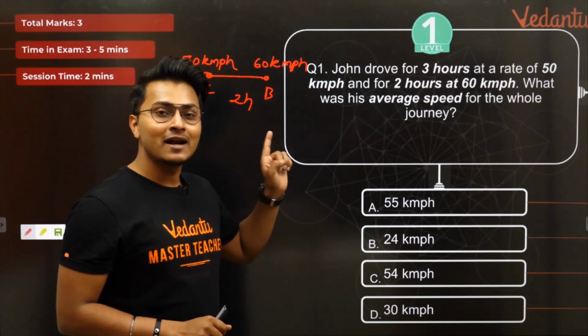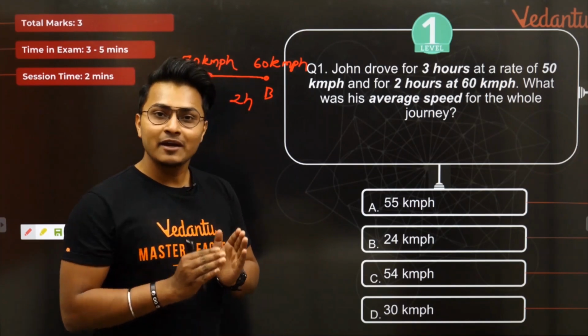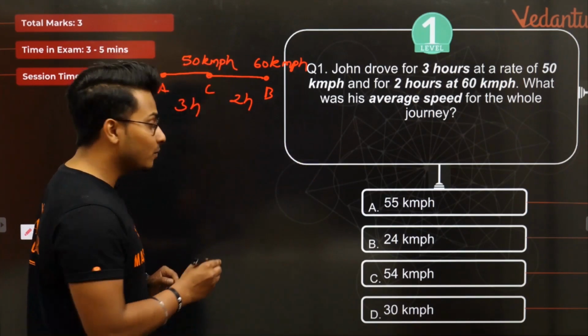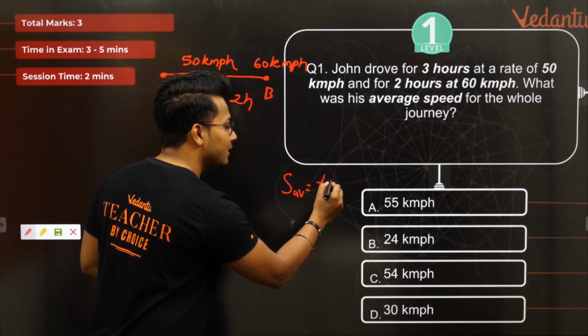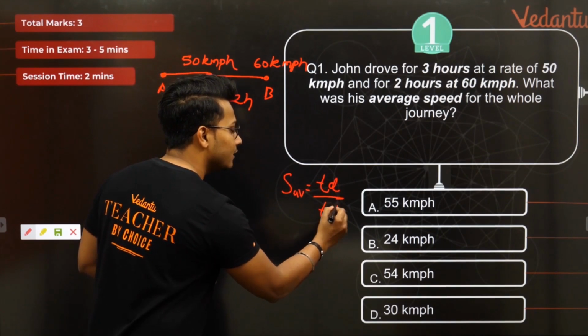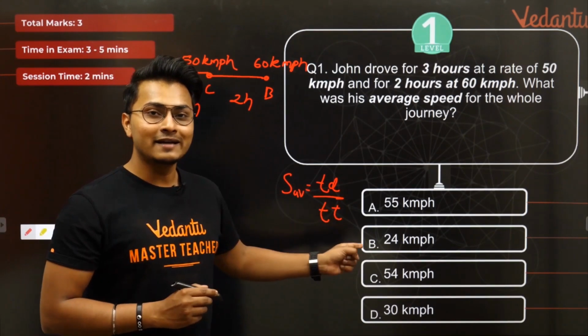This is not the mathematical average here, because the formula for average speed is not (a plus b) by 2. What is the formula for average speed? If I write it down, average speed is equal to total distance divided by total time taken: total distance TD divided by total time taken TT.